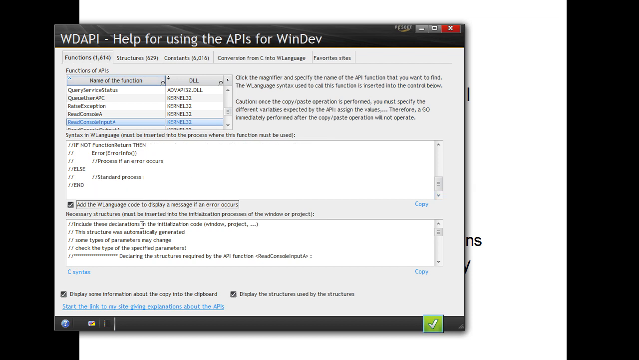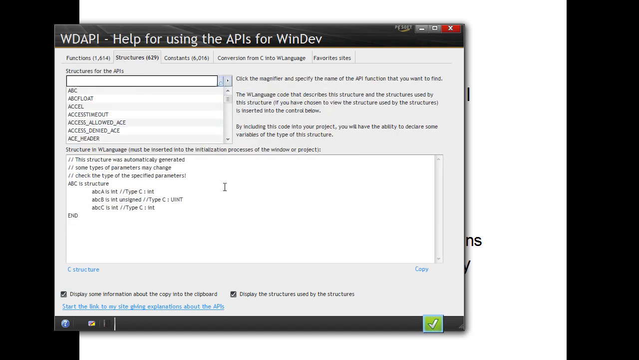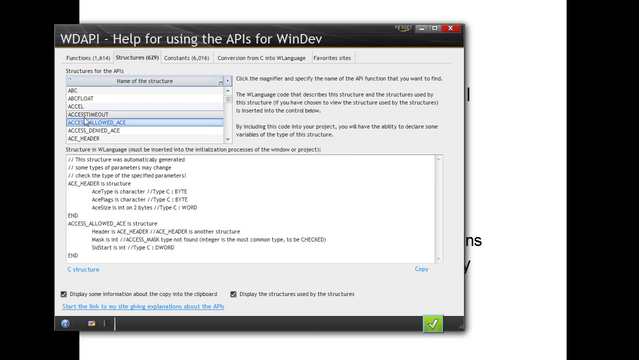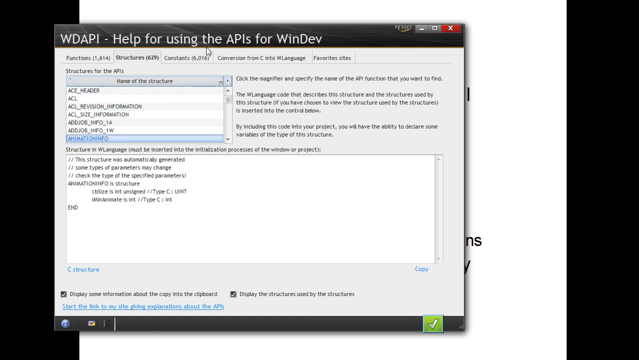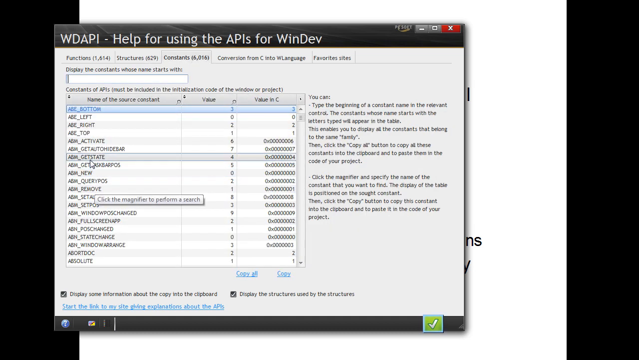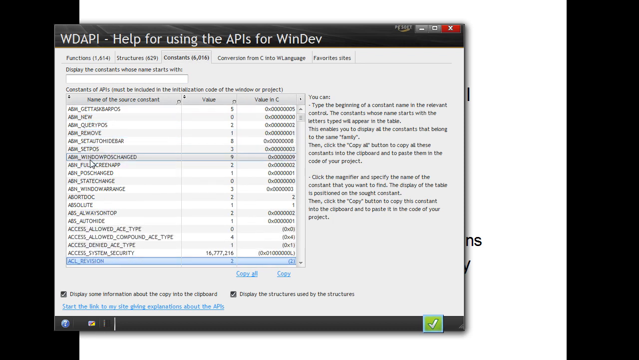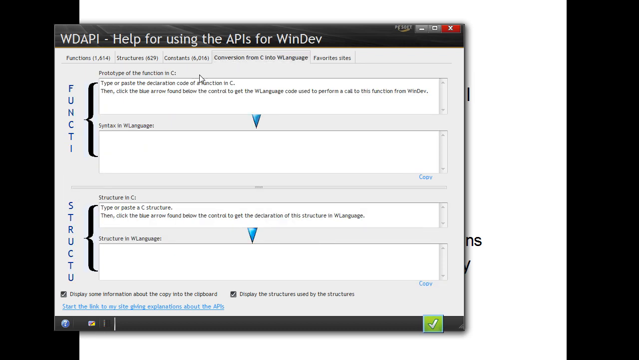So as you can see, it's already extremely complete. Of course, there's not everything. Here you have also more than 600 structures already defined, and as you can see, you just have to copy and paste inside your project. Same thing for the constants. What are the values for each constant? You just need to look at it. Here you can just paste your C function. It will be modified in wlanguage. Your structure will be modified.